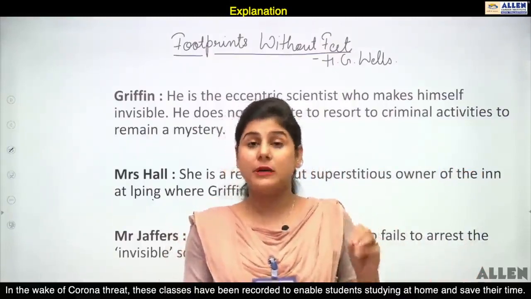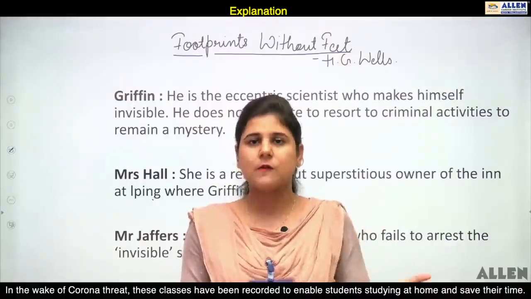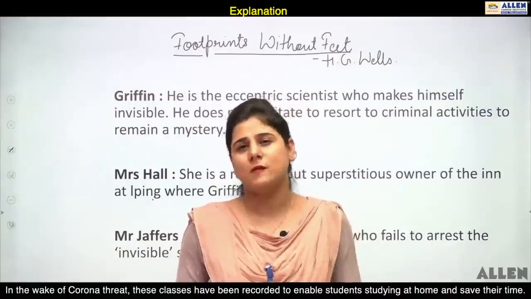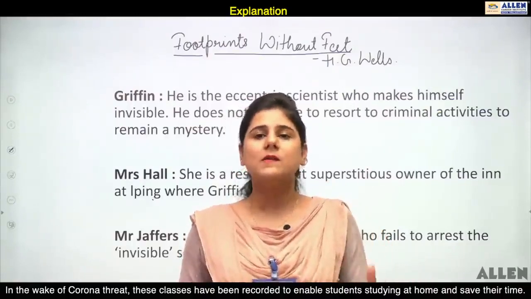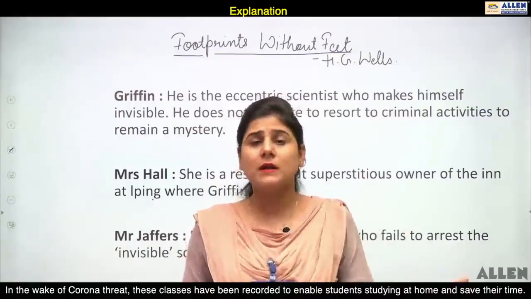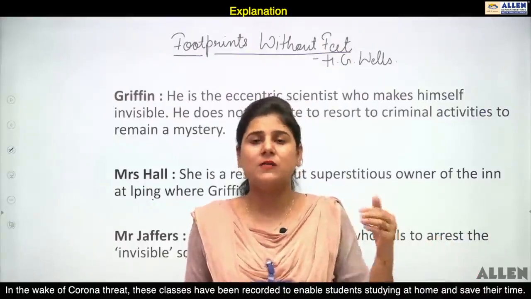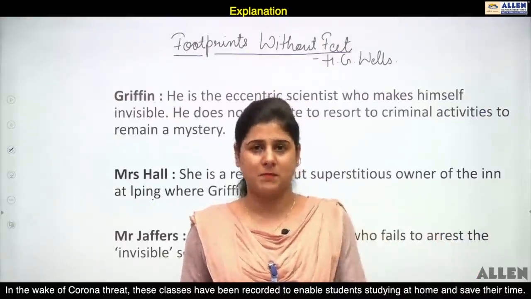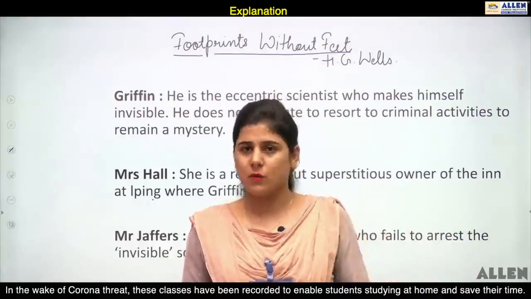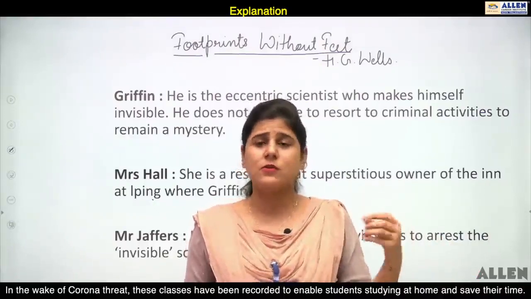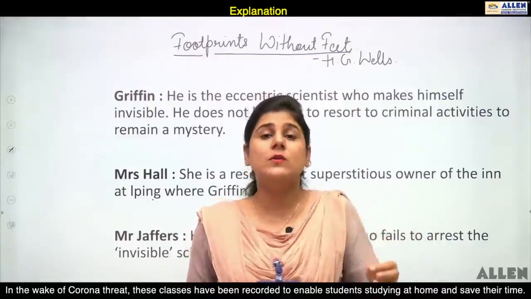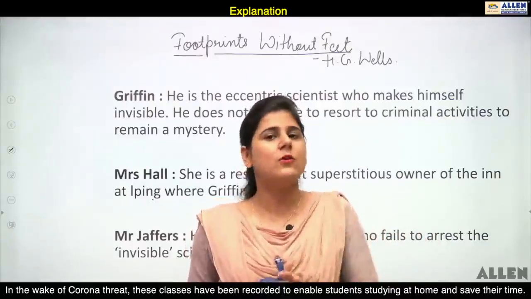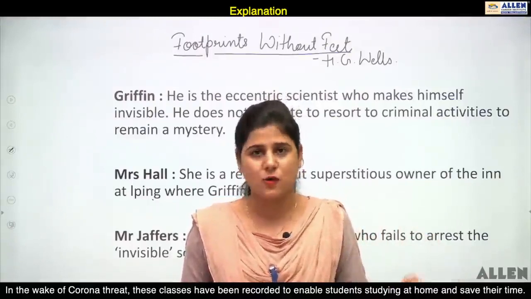Now Griffin is a brilliant scientist, it's disclosed in the story, but he is a lawless person. Now why is he a lawless person? Because he performs so many activities which cause harm to other people, and he does so for his own benefit. So he was a selfish person who did not follow law at all, and he was such a mean person who would do anything for his own benefit and would not consider anybody else at all.